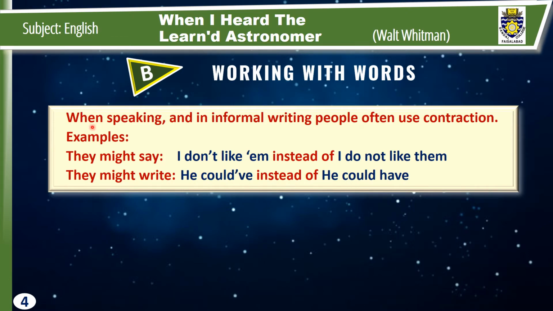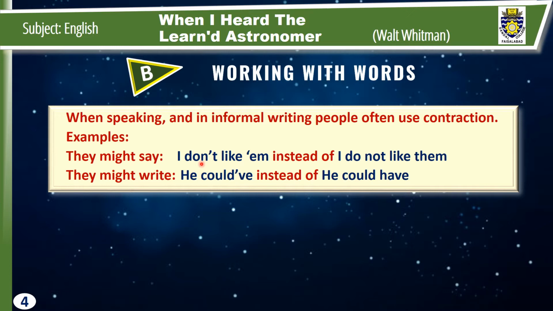Dear students, when speaking and in informal writing, people often use contractions. Contraction is where you do not write the full spelling of the word, rather you drop a letter or two. Where you drop a letter, you put an apostrophe there, also called a flying comma. Example: they may say, "I don't like 'em."